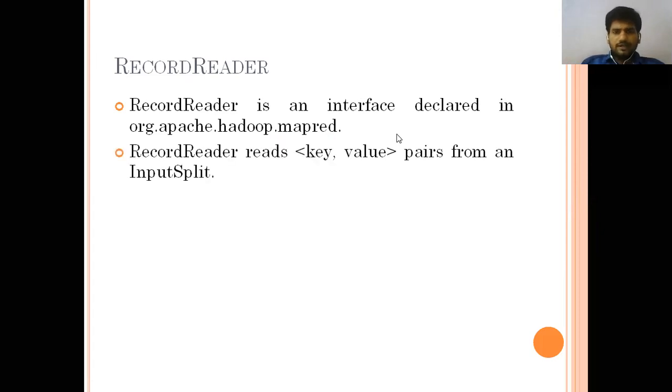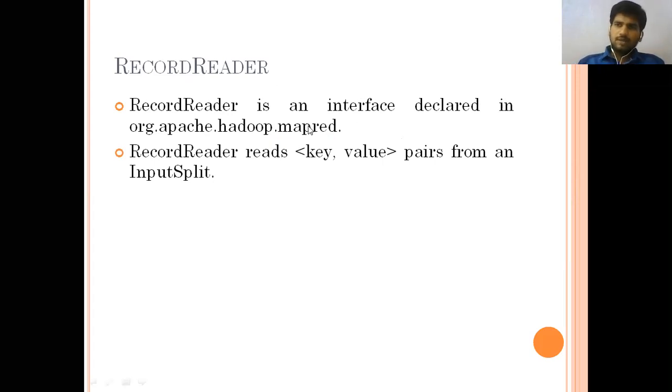The record reader reads the key and value pairs from the input streams. We don't have any output here, because a reduce function is not mentioned. We are going to use only the mapper. What is the main functionality of the mapper phase? It takes all the input splits and creates them in the form of key value pairs.